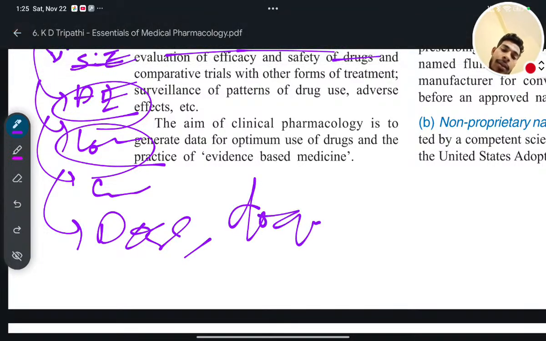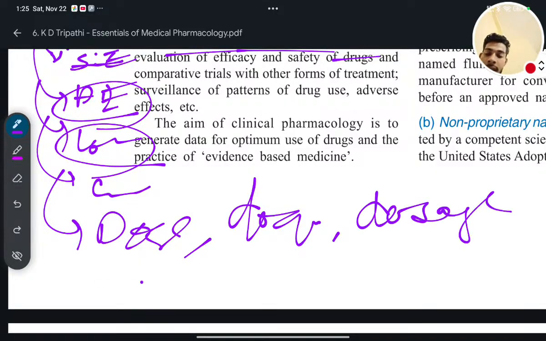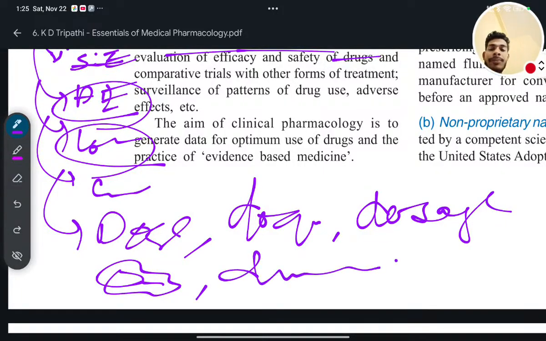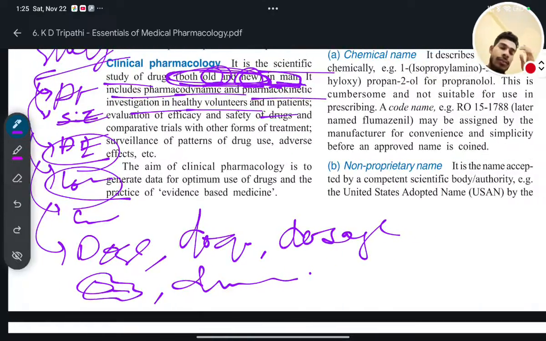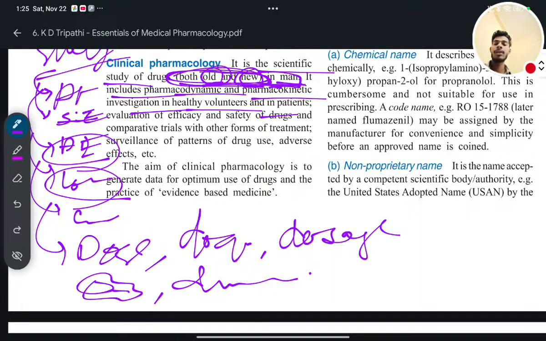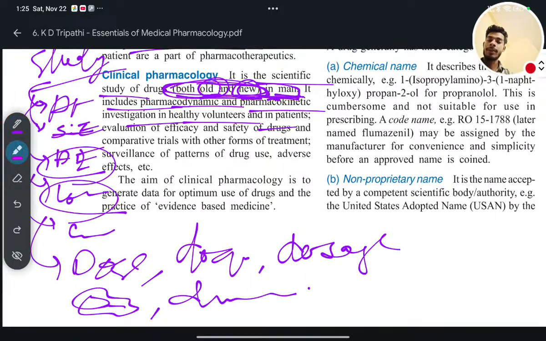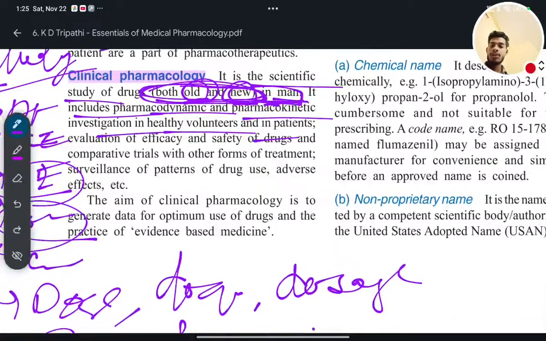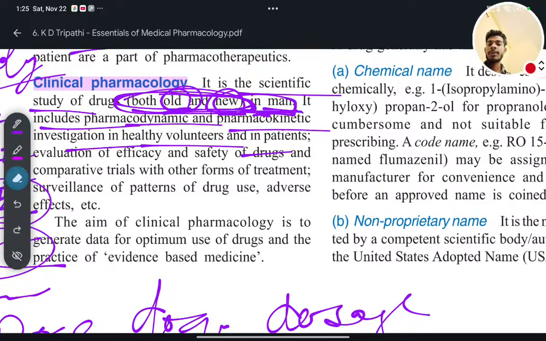quantity, dosage form, stability of the drug inside the body, duration of treatment or duration of introduction of the drug. So all these things are totally included in clinical pharmacology. Am I clear? So the first thing you have to remember is that